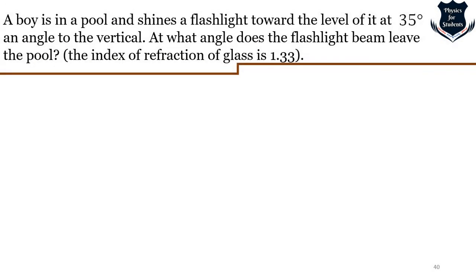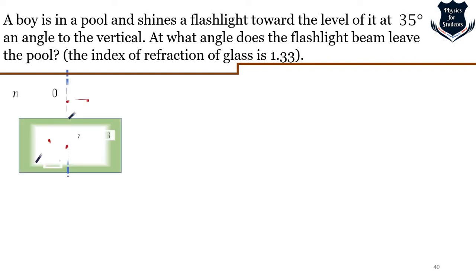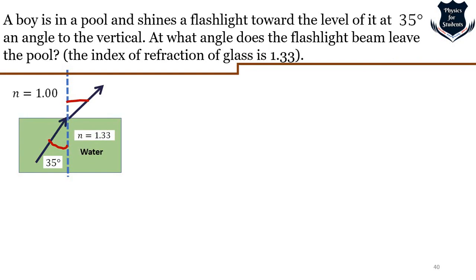A boy is in a pool. That means the light is going from water to air, right? And it hits at an angle of 35 degrees. What is the angle of the flashlight beam on the pool? So I have just drawn 35 degrees from the water towards the air. N is 1.33.